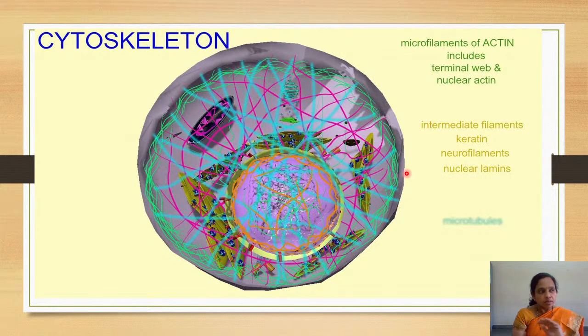You need to learn the function of the individual organelles a little bit in depth, mostly of the mitochondria. All these things you have to learn, and then tomorrow we'll see the most important part, the cell membrane, because we are concerned about the receptors that are present on the cell membrane. So we'll talk about the cell membrane in the next class.